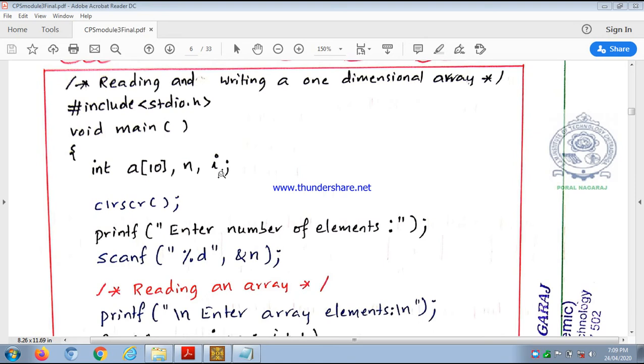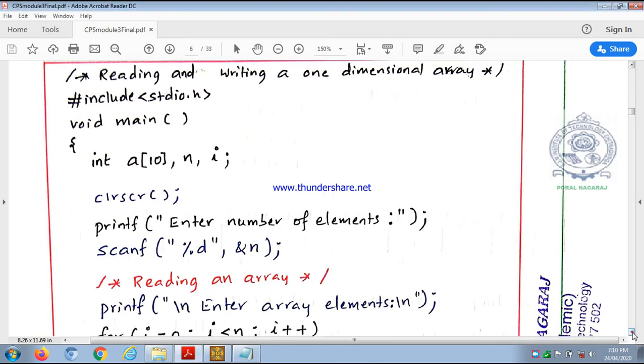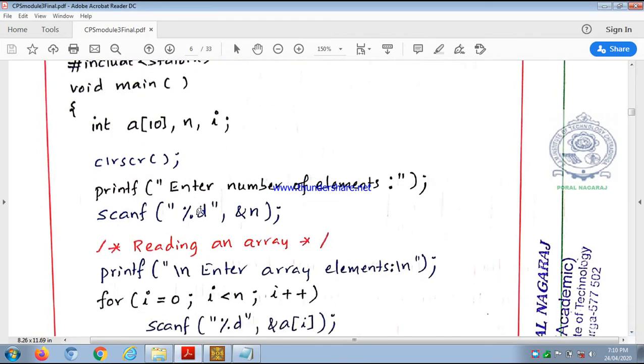We always use a for loop because we know how many elements are to be read and how many are to be printed. When we know the number of times the body of the loop has to be executed, we always prefer to use a for loop. That's why for reading an array we use a for loop, and for writing an array we use a for loop. Clear screen. Enter number of elements. How many locations are reserved here? 10 locations. But we wish to store only 5 elements. That's what n is, so read the value of n.